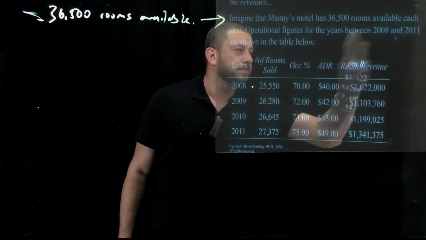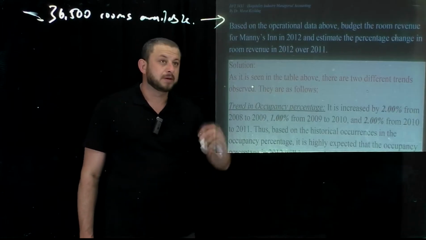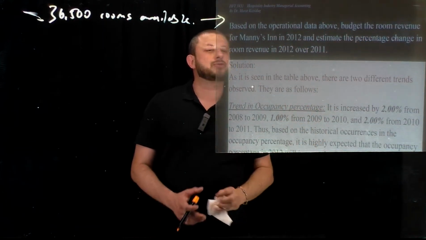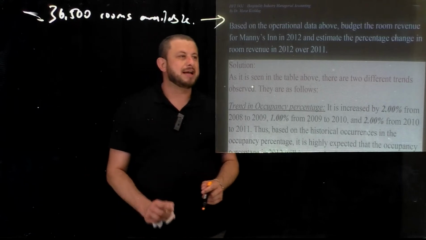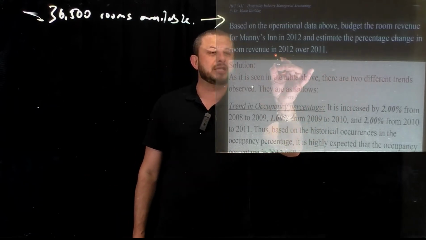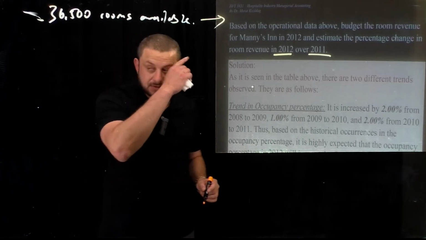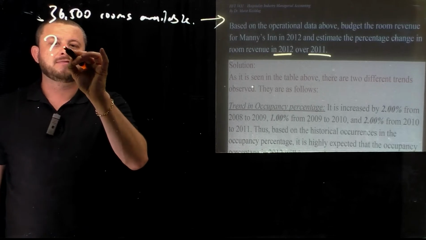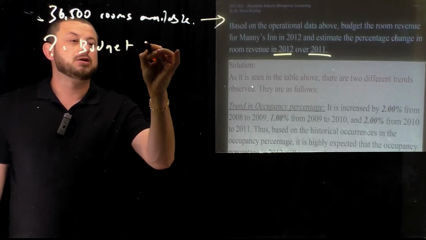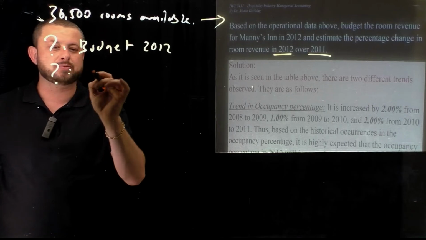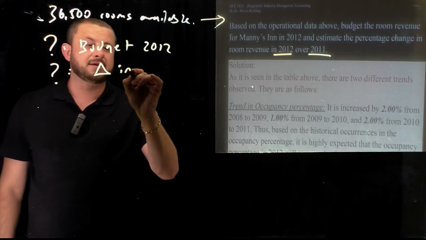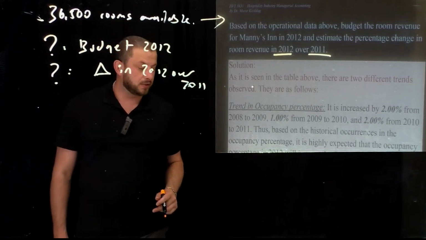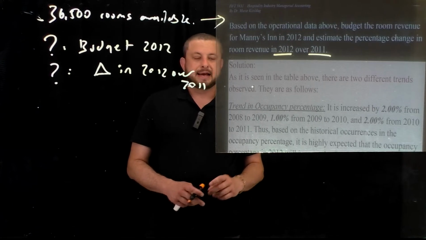The question is, based on the operational data table above, budget the room revenue for Manny's Inn in 2012 and estimate the percentage change in room revenue in 2012 over 2011. Guys, we have two questions over here. The first question is, we are going to budget 2012. And then the second, we are going to analyze the delta of 2012 over 2011.